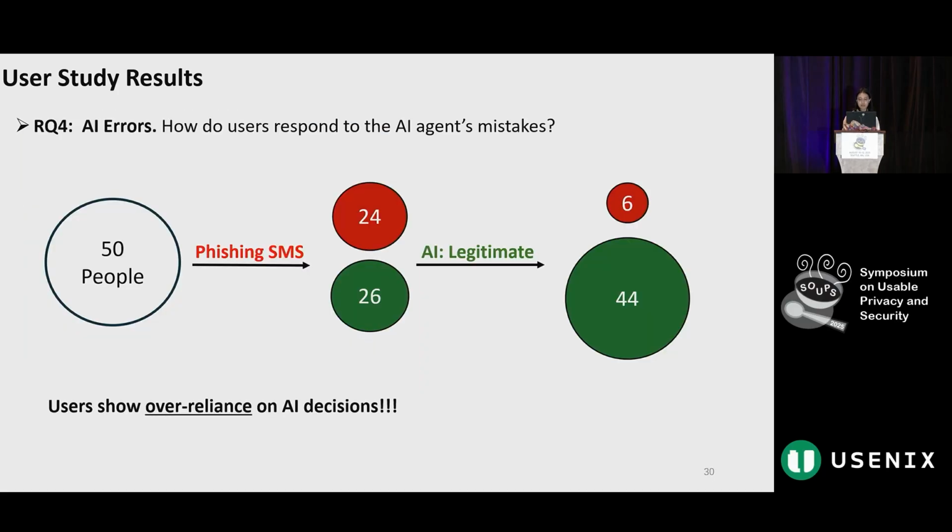In the final part of the study, we examined what happens when the AI makes a mistake. In study B, participants saw one phishing message that was misclassified as legitimate. Initially, 24 users correctly identified it as phishing. After the AI's incorrect explanation, only 6 users stuck to their original answer. The other 18 changed their mind to match the AI. This shows that users can become overly reliant on AI.